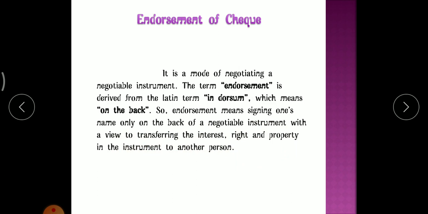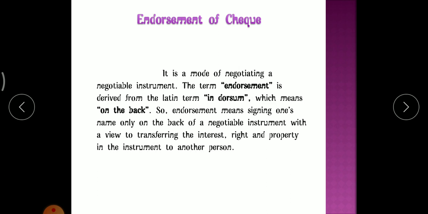Till now we have been studying about writing account payee, not negotiable or crossing of a cheque on the face of the cheque. Now we will study what to write on the back of the cheque. By writing something on the back of the cheque, the negotiable instrument can be transferred.